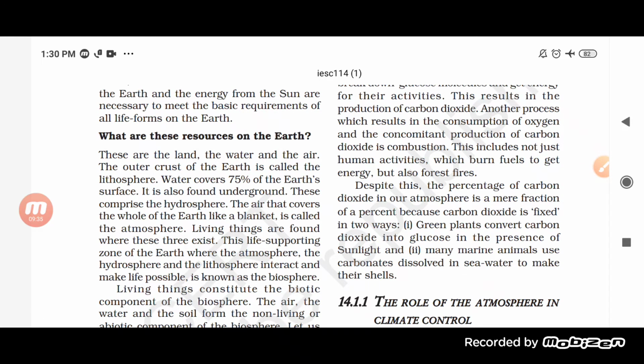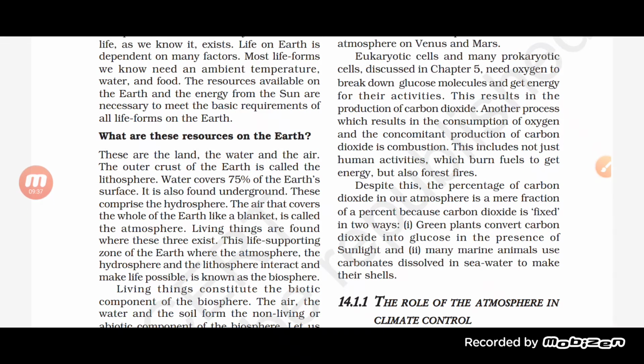Even though there are various means by which carbon dioxide is released into the atmosphere, its percentage does not increase. It remains the same because of the process of photosynthesis. The carbon dioxide remains fixed.